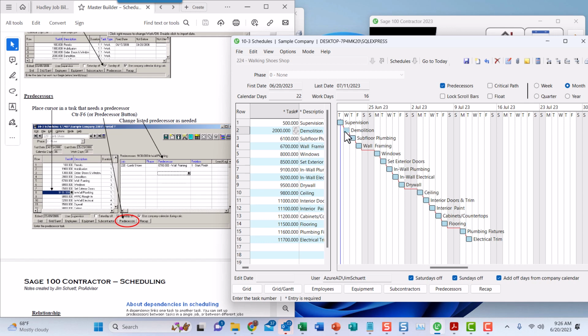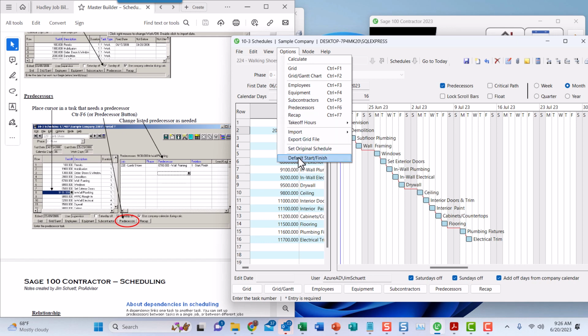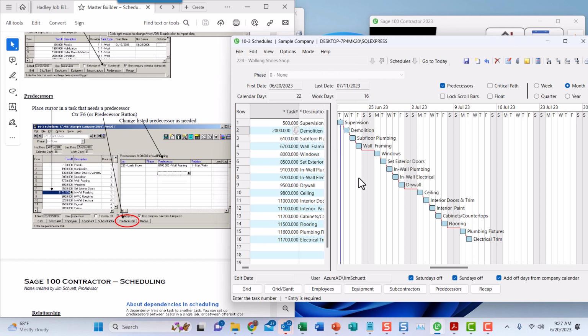It's just 1 day. If you didn't do default start finish at the beginning, you would have to manually go in and do each one of these start finish.